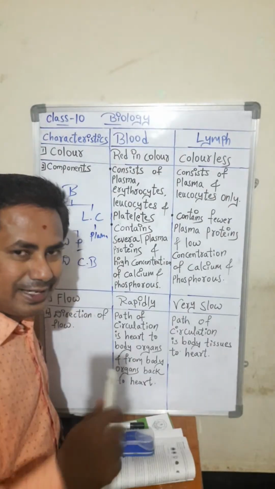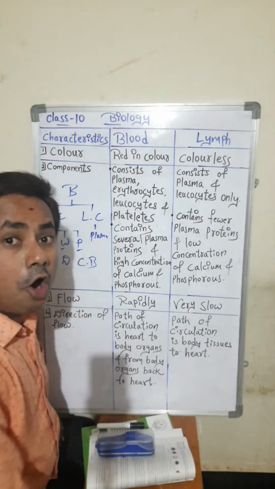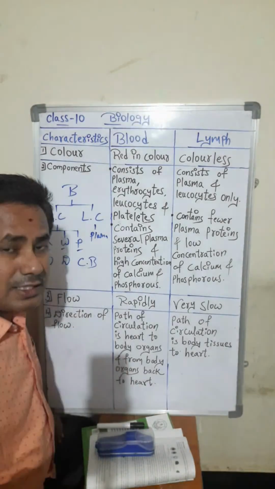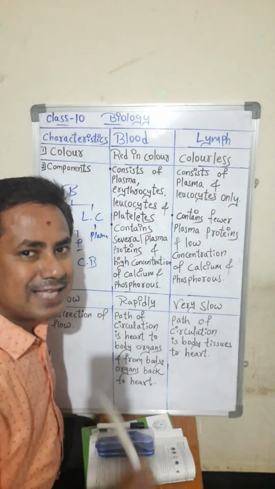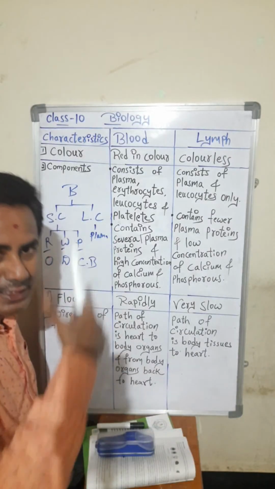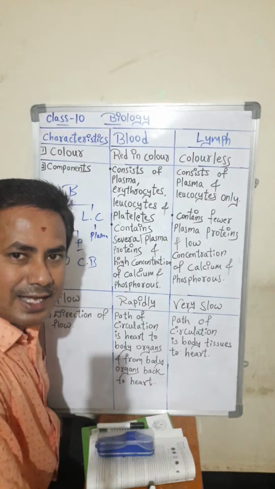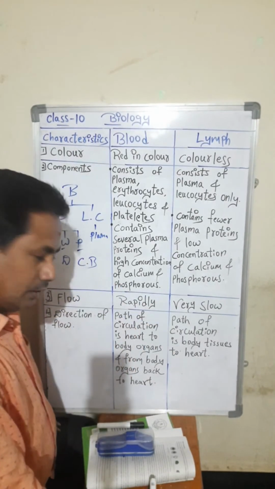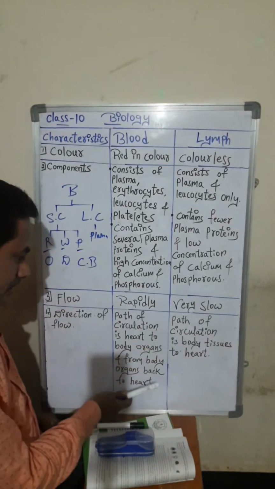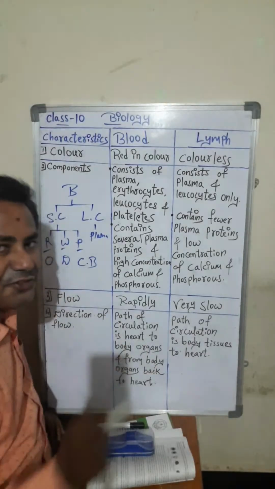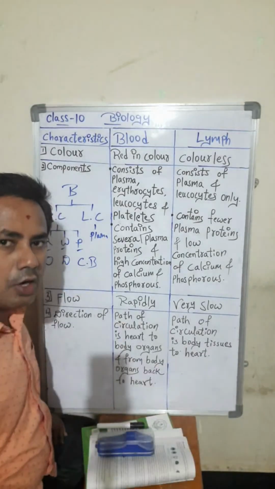The blood takes that hormone to the target organs. So blood carries hormones as well as enzymes. Enzymes are nothing but chemical substances. In the human digestive system, exocrine glands release some enzymes that will be carried.